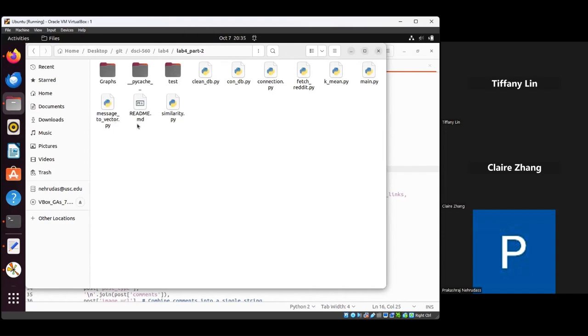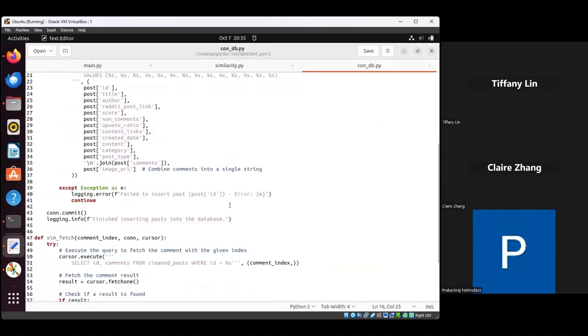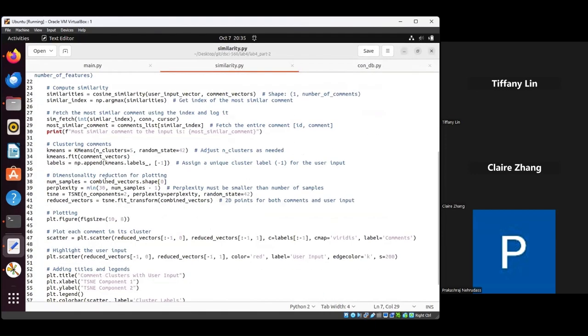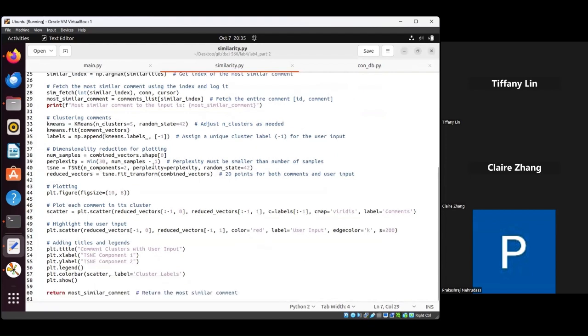But after that, I feel like for cosine similarity, the vectorization is a good one for converting a user input into single dimension vectors. And for similarity, I have already explained before. After the vectors are converted, it uses k-means to plot the clusters, and to visually show the similarity between the user input and the comments that we already fetched from Reddit.